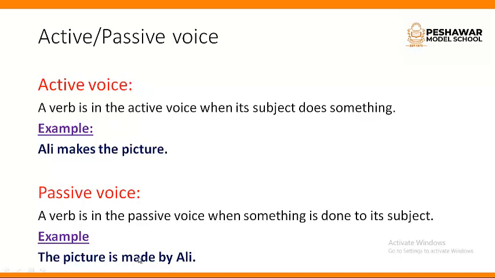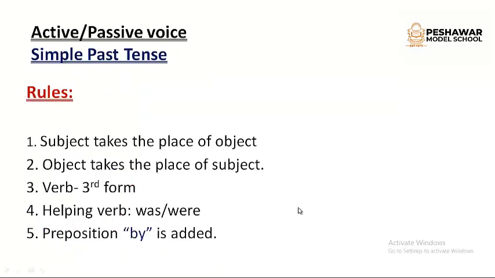It means that the subject takes the place of the object, the object takes the place of the subject, and the verb's third form is used, with the addition of by. A preposition by is added to complete the sentence. Here are the rules of active passive voice. We are going to study simple past tense. This is simple past tense, something which has been done in the past.